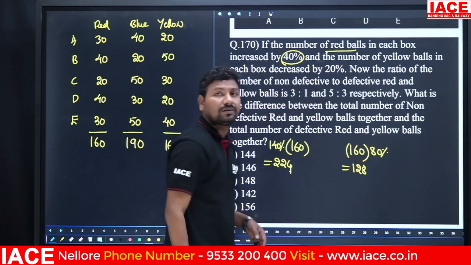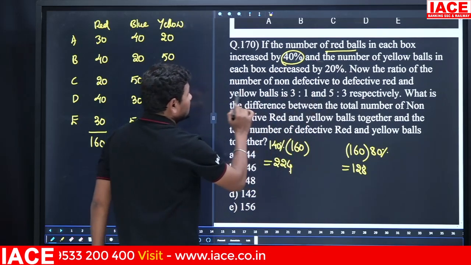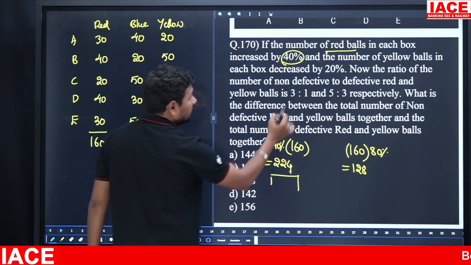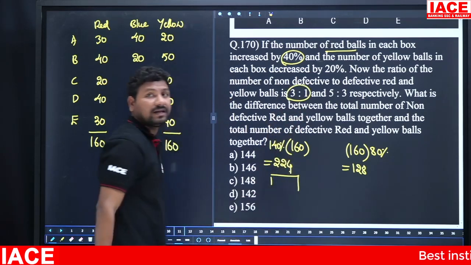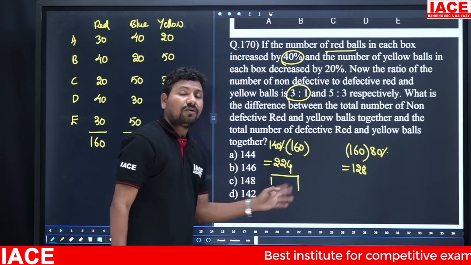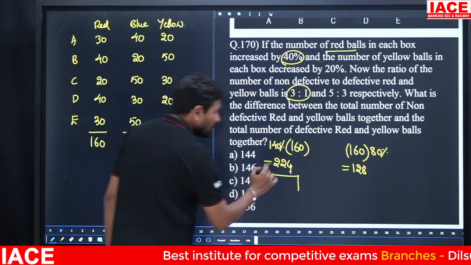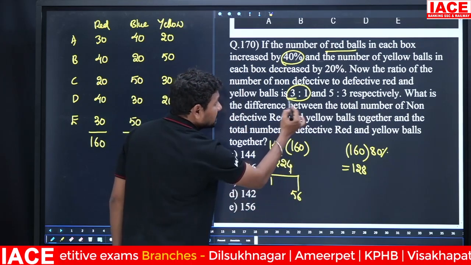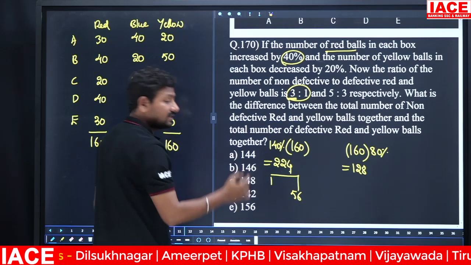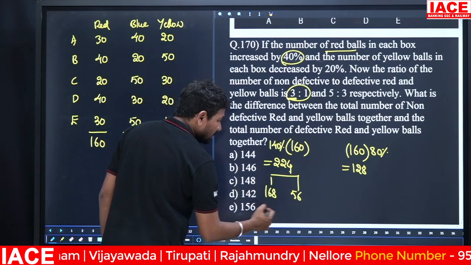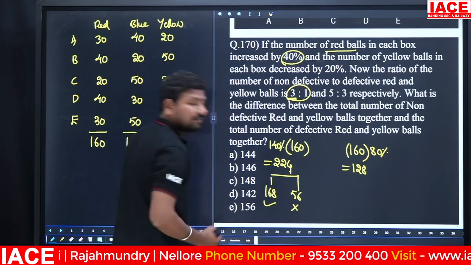128. Okay. Now the ratio of non-defective to defective is 3:1. Then 3 plus 1, how many parts? 4 parts. 4 parts is equal to 224. 1 part is equal to how much? 4 6s are 24, so 1 part is equal to 56. Then 3 parts is equal to how much? 3 into 50 is 150, 3 6s is 18. It is 168. This is non-defective. This is the defective items.